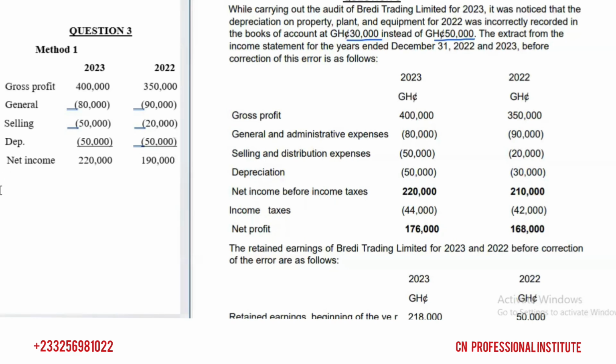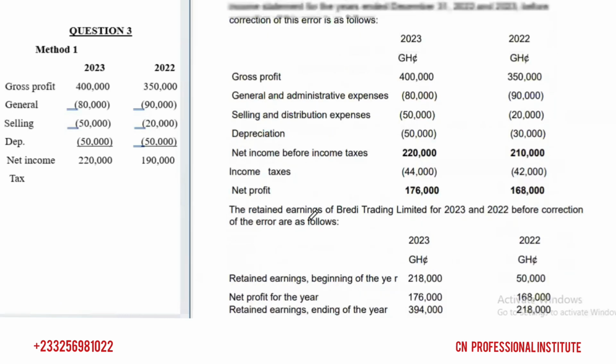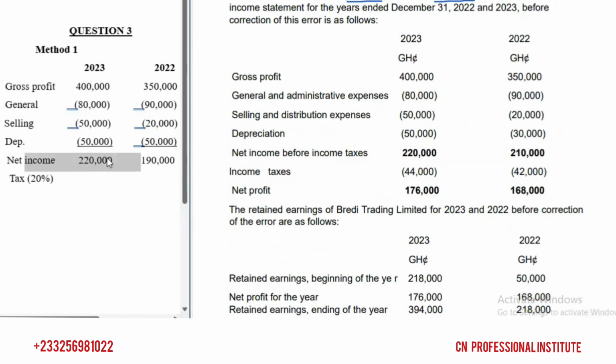Then we're told that our tax element is, if you come down here, the tax is 20% for both years. For 2023, if you apply 20% on the 220, you get this figure here, this income tax that they've got in here. Good, so that is it. 20% will give you the same thing. Besides, there's no error with 2023, so you get the same 44,000. Then we go to 2022.